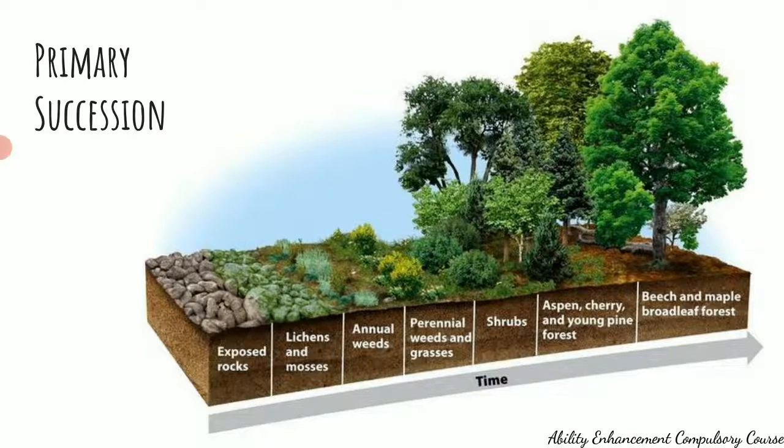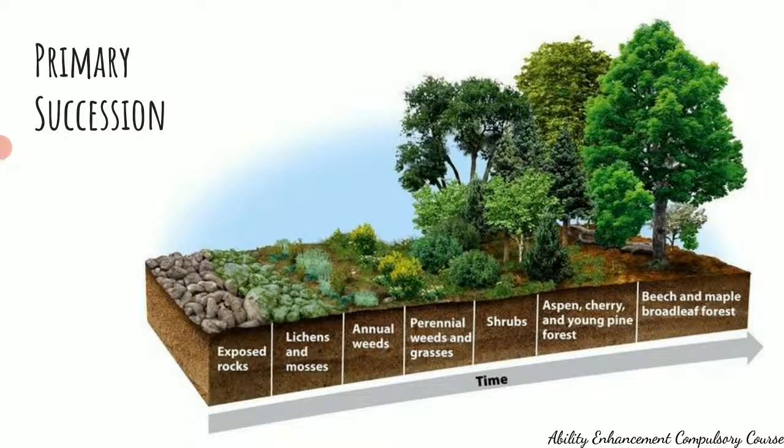On such an area, when the plants and animals start the process of succession, start colonizing, start living, that is called as primary succession. For example, a sand dune or a bare rock or a new volcanic island, or means after the lava cools, when the volcanic island is now fresh piece of land, or when a glacier has retreated. So these are all examples where previously there was nothing growing, now there is going to be a succession that is starting. So such a type of succession is called as primary succession.